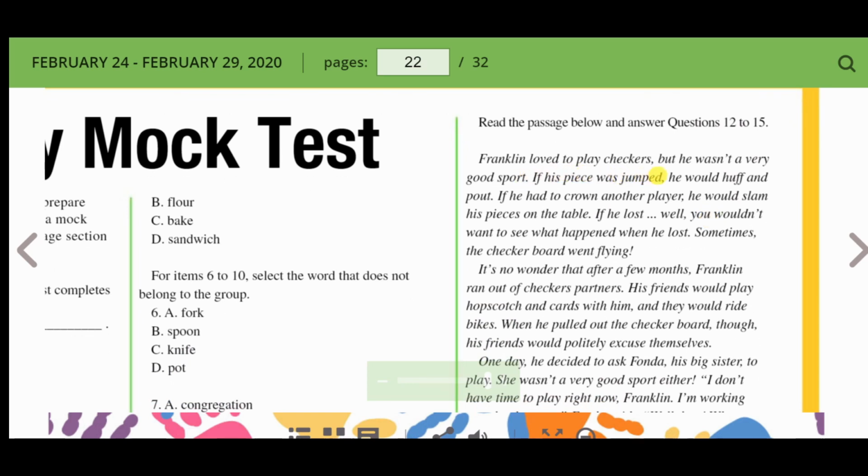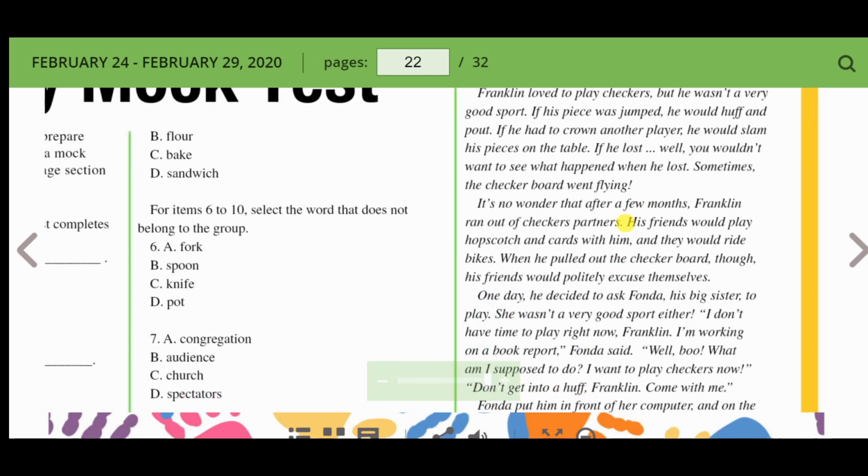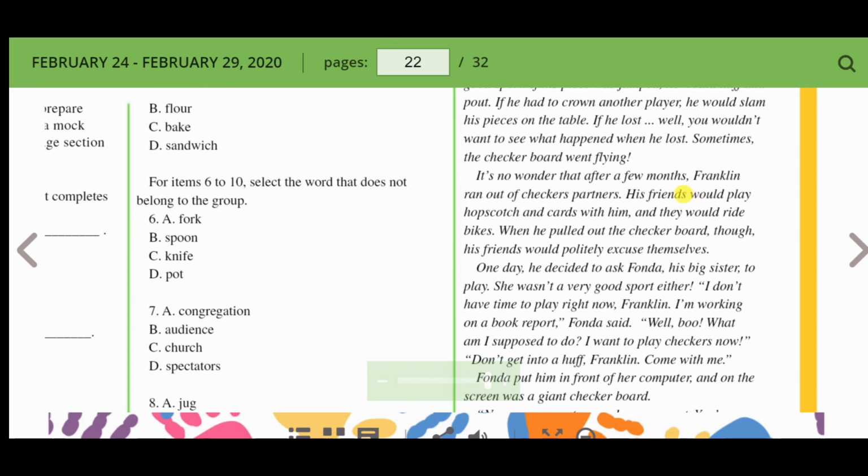Franklin loved to play checkers, but he wasn't a very good sport. If his piece was jumped, he would huff and pout. If he had to crown another player, he would slam his pieces on the table. If he lost, well, you wouldn't want to see what happened when he lost. Sometimes the checkerboard went flying. It's no wonder after a few months, Franklin ran out of checkers partners. His friends would play hopscotch and cards with him, and they would ride bikes. When he pulled out the checkerboard though, his friends would politely excuse themselves.